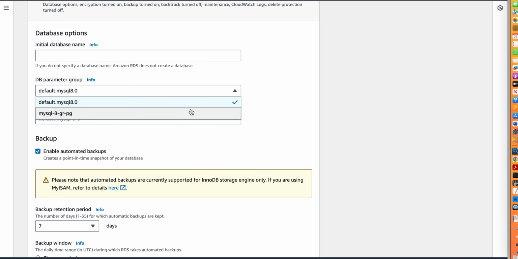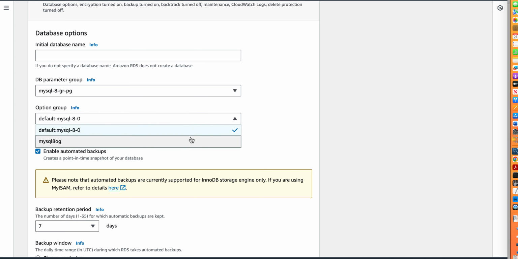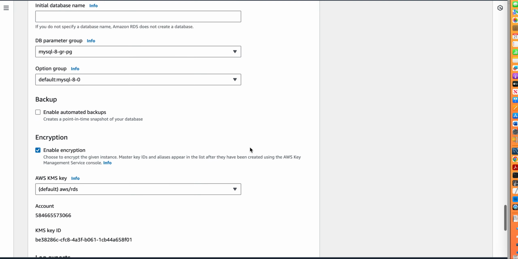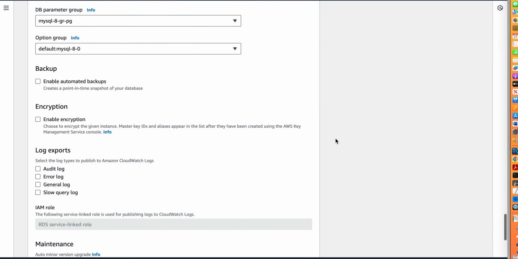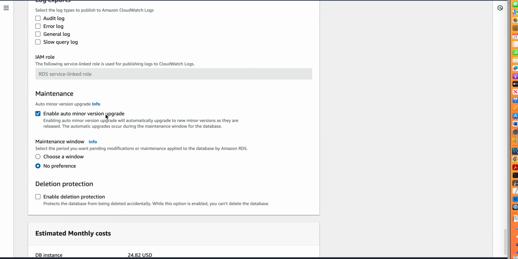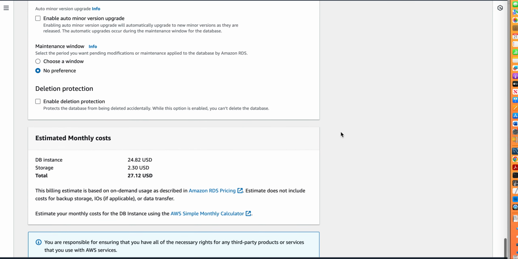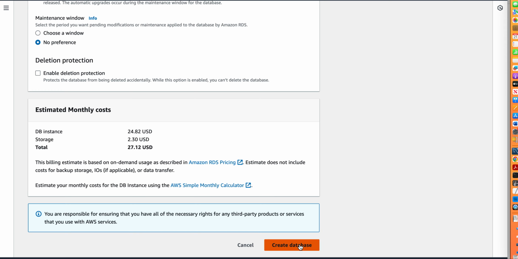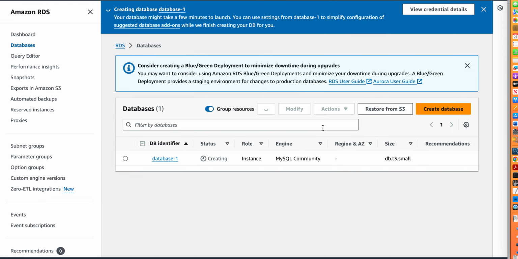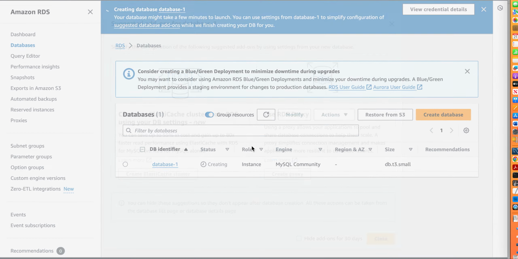Parameter group. So I have created a parameter group already for group replication. So I'll select that. So we will go through it. Then I don't want all these things right now. Don't want minor upgrade. Yes, so I will click on create database. So my database is getting created.